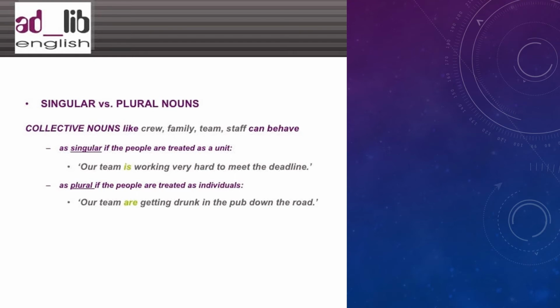But in certain situations, we can treat a collective noun as plural if the people are treated as individuals. For example, our team are getting drunk in the pub down the road. It depends on the context, but in common usage, a collective noun is always treated as singular.